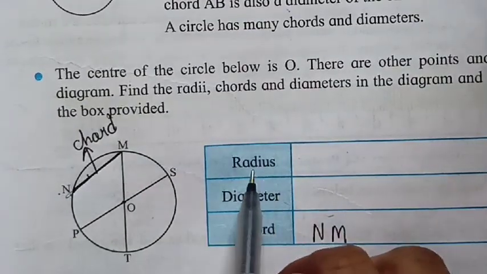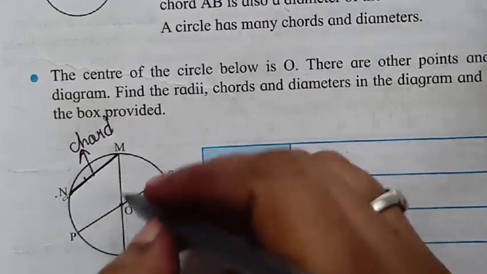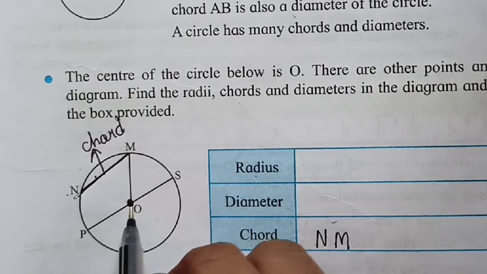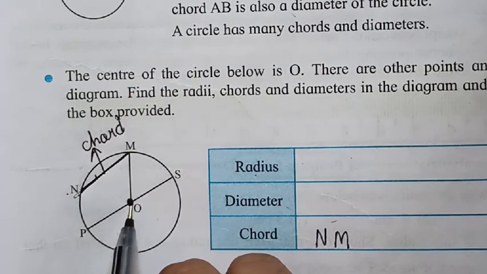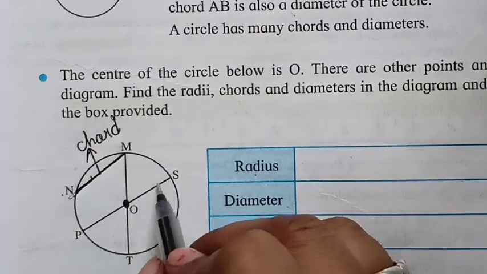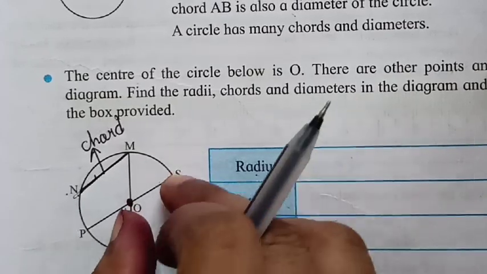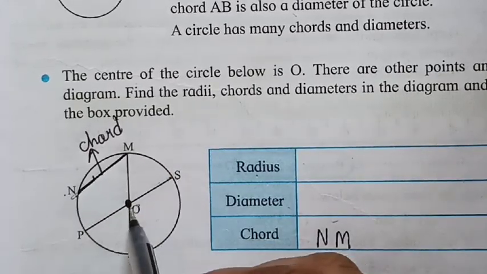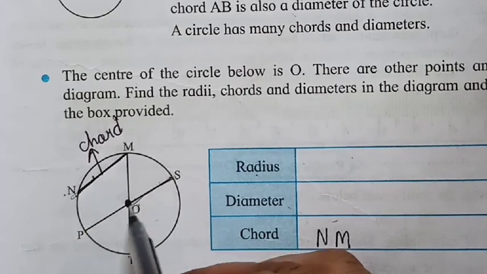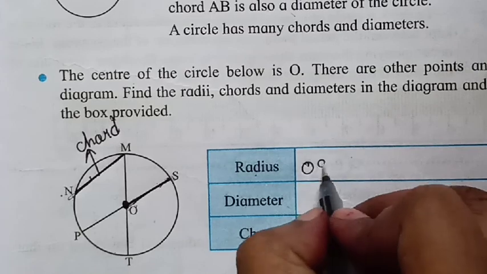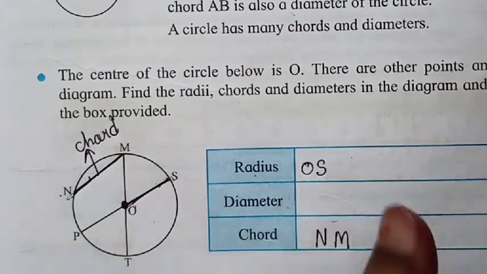Now radius. What is meant by radius? Radius, I told you, is the line starting from the center to the boundary of a circle. Now if you talk about this line OS, OS will be a radius. Clear? We got one radius.